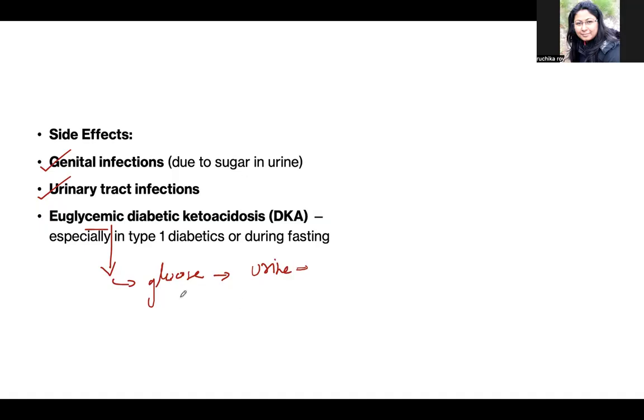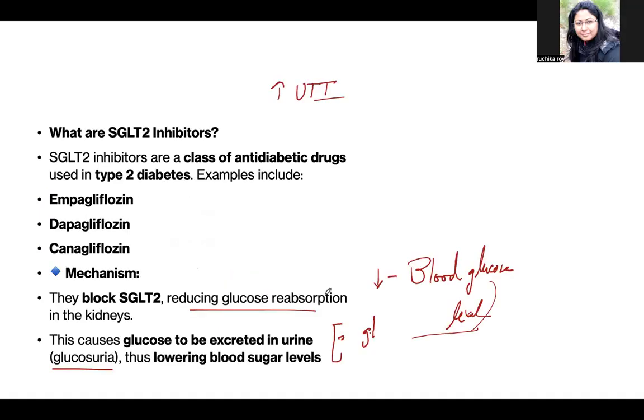So there are electrolyte imbalances, resulting in diabetic ketoacidosis. Even in the test report, you will see the blood sugar level is normal, but the patient is suffering from diabetic ketoacidosis. This is mainly due to this type of drug, SGLT2 inhibitors.